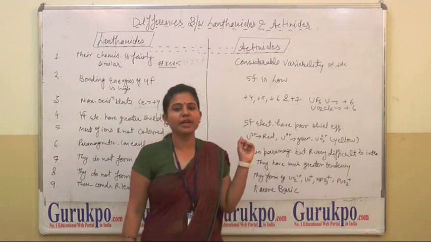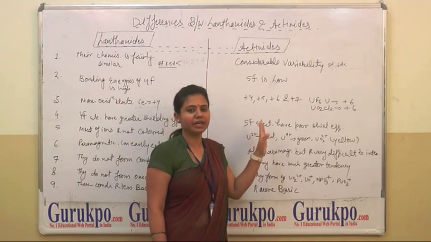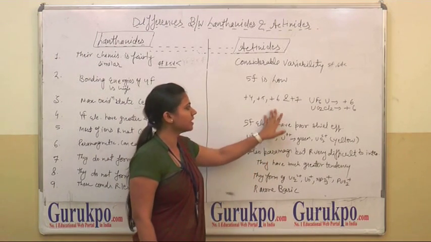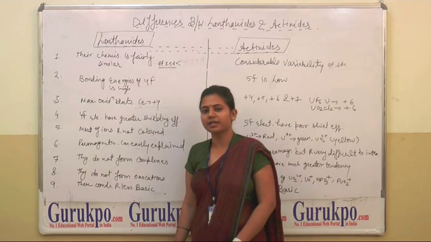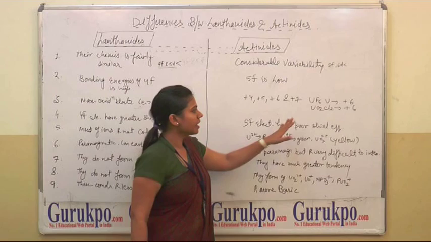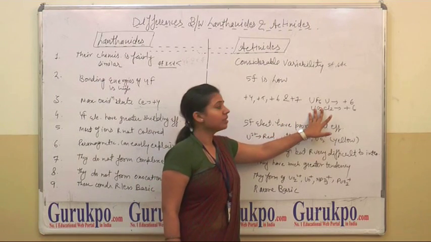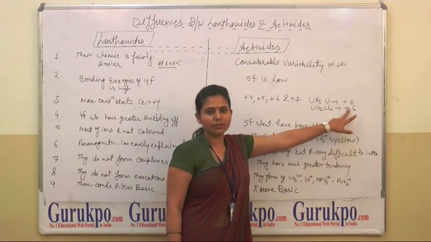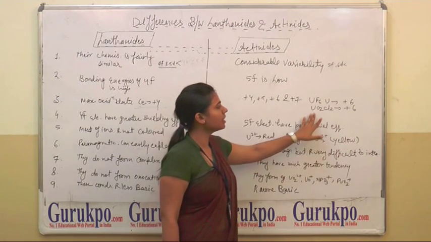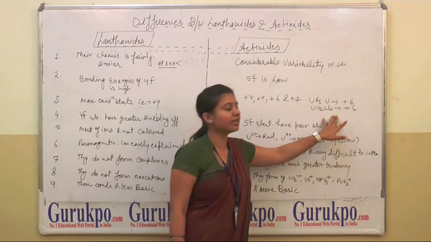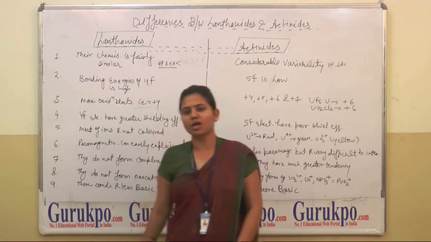But in the case of actinides, they have different maximum oxidation states, that is +4, +5, +6, +7 and so on. In uranium hexafluoride, the oxidation state of uranium is +6. In another compound, uranium dioxide dichloride, it is also +6. Now the next point is